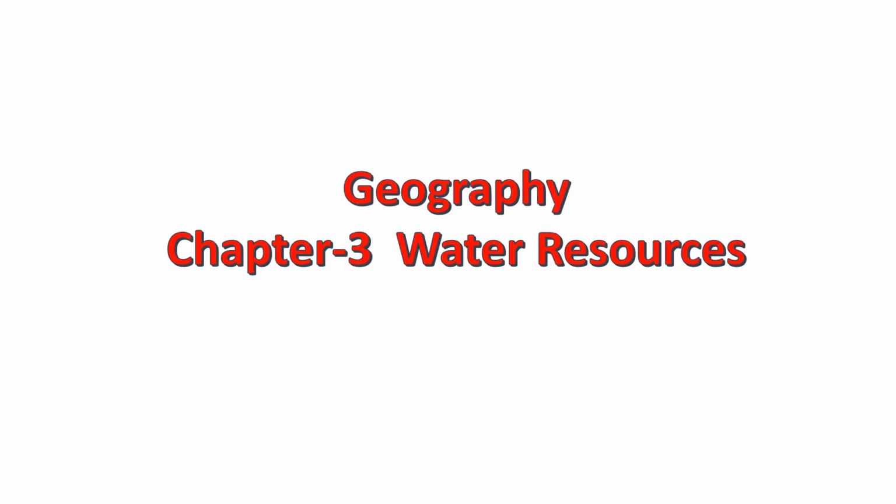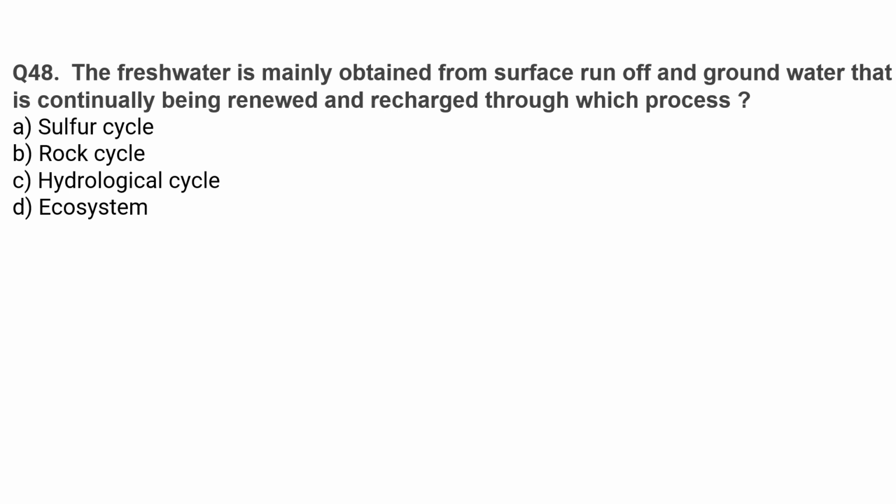Chapter 3, Water Resources. The fresh water is mainly obtained from surface runoff and groundwater that is continually being renewed and recharged through which process? The correct option is option C, hydrological cycle.